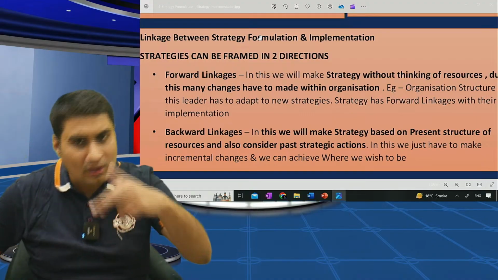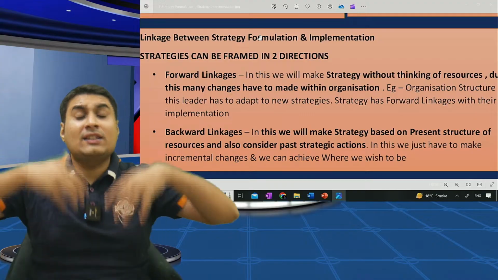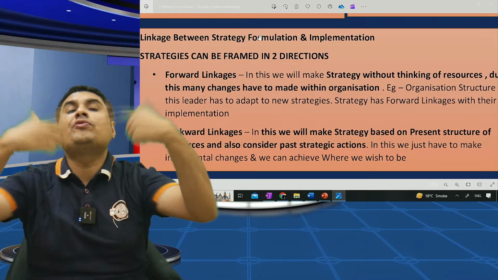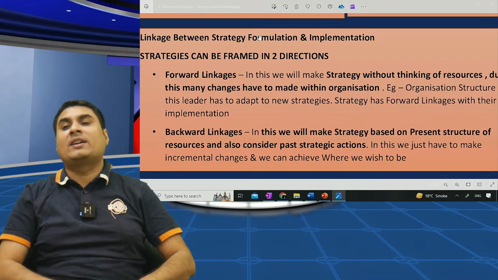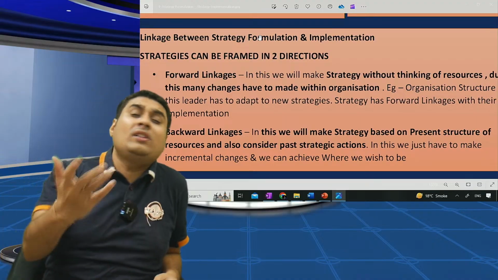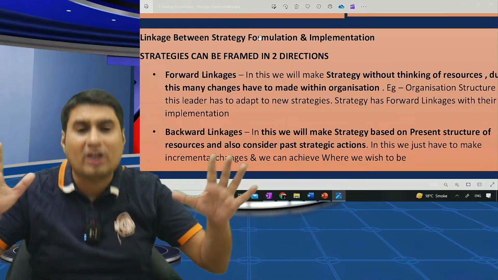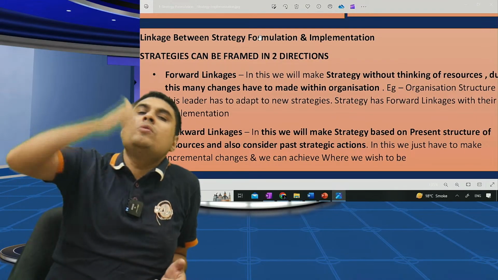Understood? That's forward. Strategy formulation has forward linkage with implementation. It means formulation has a forward effect: we will make a strategy as per vision, mission, goal, objective. To implement the strategy, we don't need to make one change, we need to make thousands of changes. The entire organization structure has to change to implement the strategy. That's forward. What do you mean by backward?